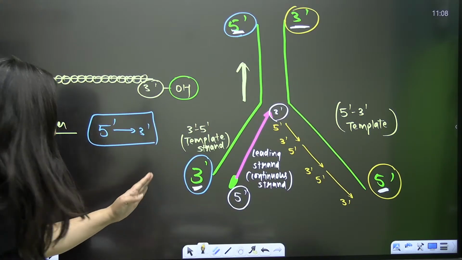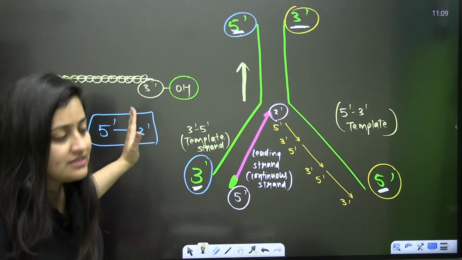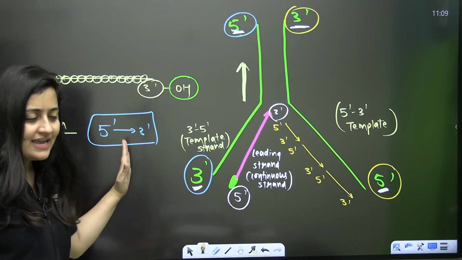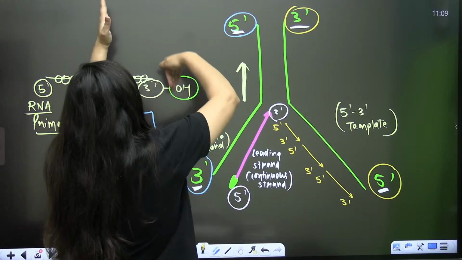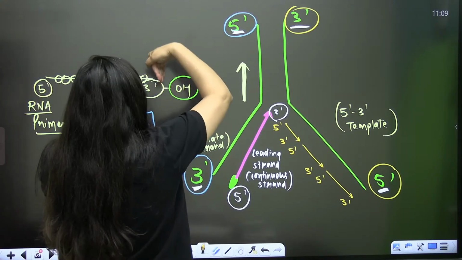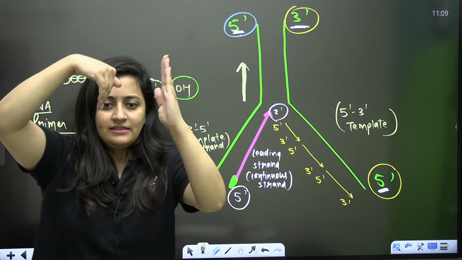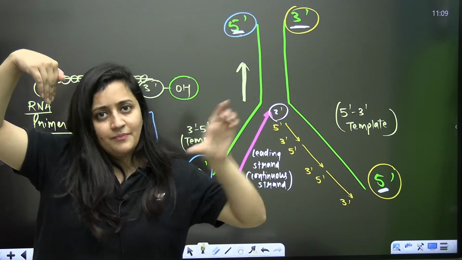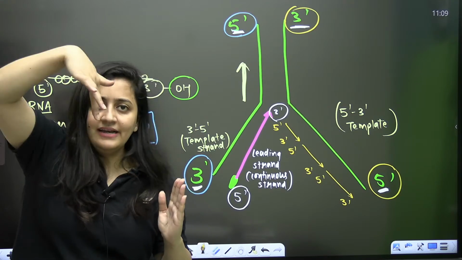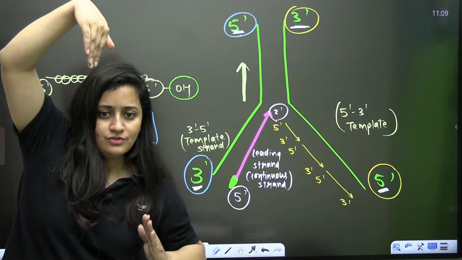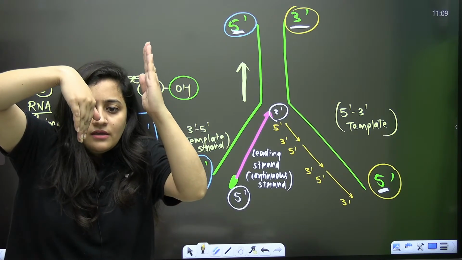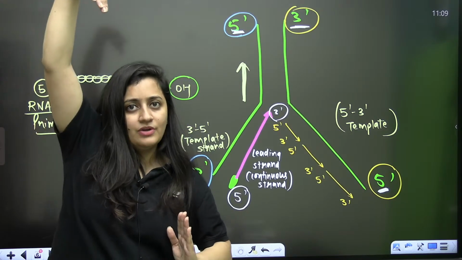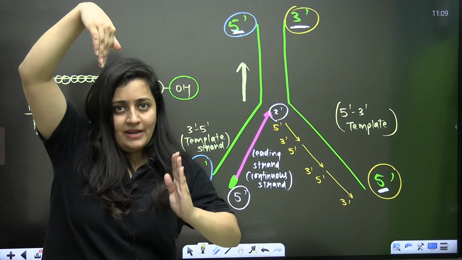So imagine the scenario: DNA polymerase 3 needs to synthesize one strand like this, and it has to synthesize another strand like this. One strand it can synthesize in the 5' to 3' direction, and parallelly it has to synthesize another strand, which is in the opposite direction. That's how it is working. Imagine I am the DNA polymerase 3. I am synthesizing 5' to 3', and here also I am synthesizing 5' to 3' like this.